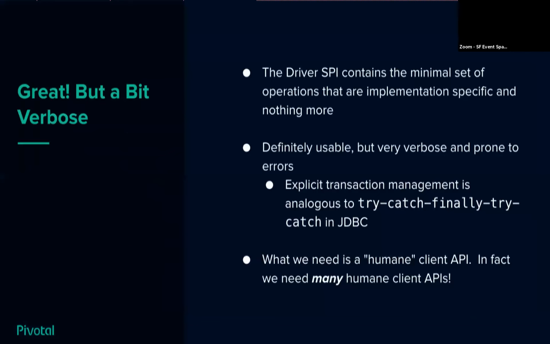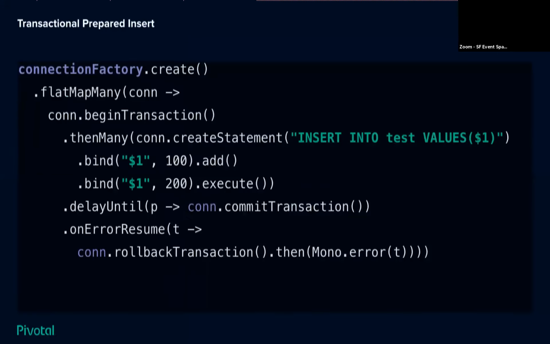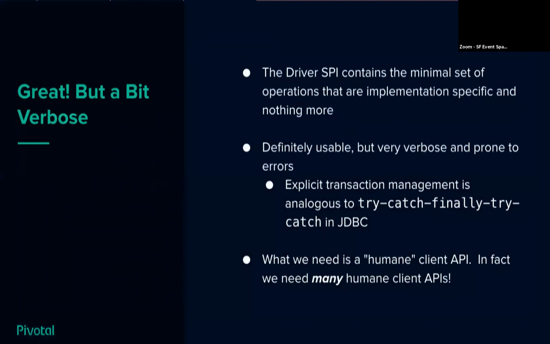I designed this thing, and even I think that's a bit not great, right? So let's go back to this design principle. The driver SPI contains the minimal set of operations that are implementation specific and absolutely nothing more. No affordance that's going to make this not suck, right? It's usable, but for those of you who are old enough Java developers, you'll remember try, catch, finally, try, catch, and how every single bug in all of Java was always related to the fact that you did not do try, catch, finally, try, catch in JDBC. So it's remarkable how that has shown up again in my life.